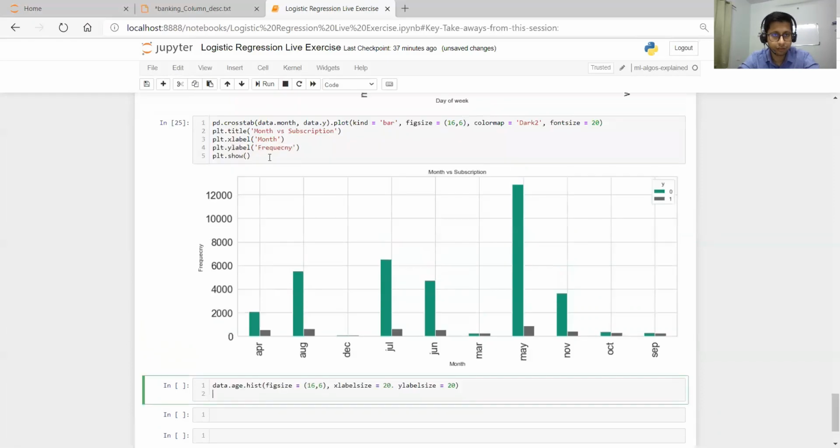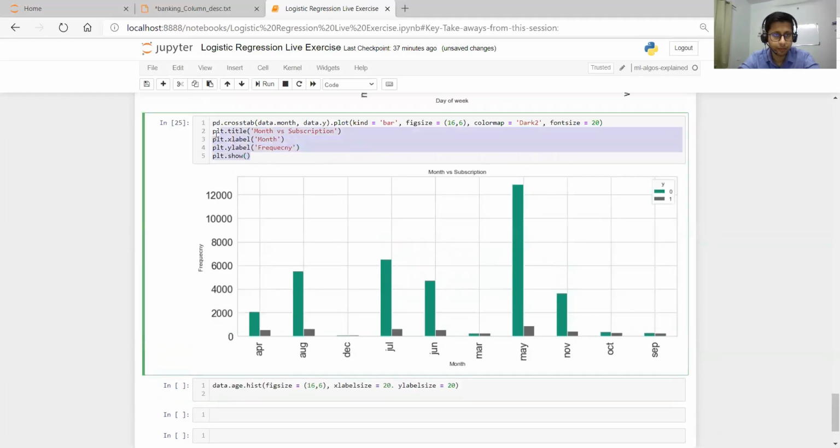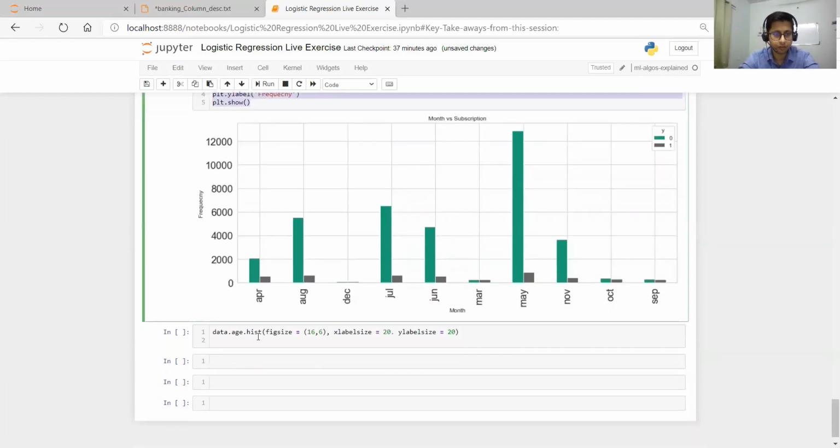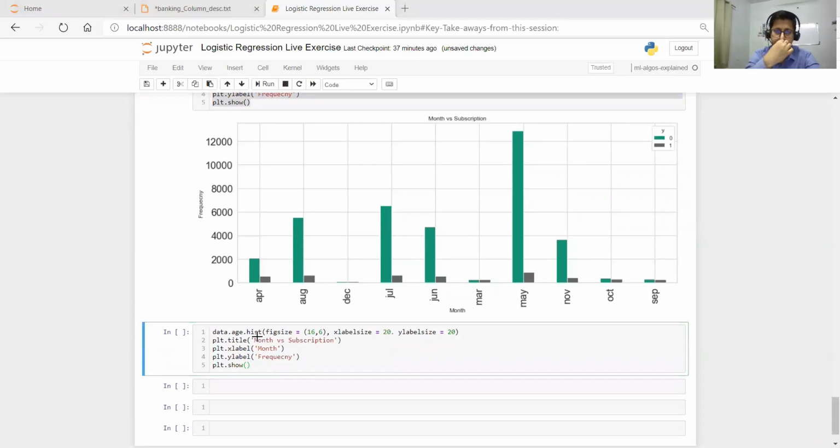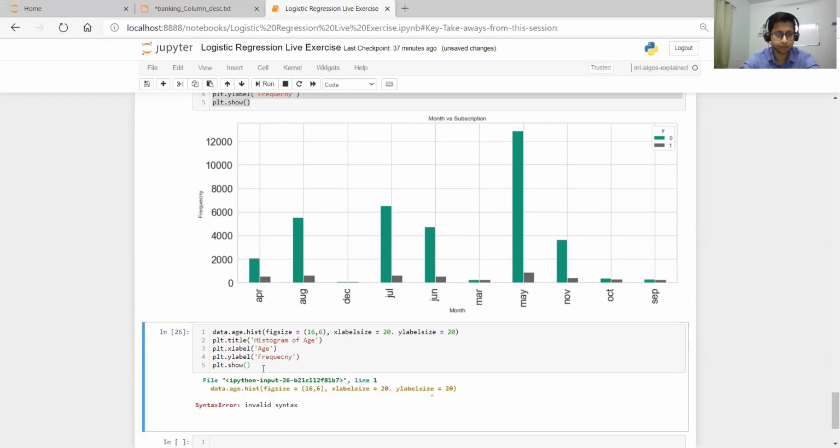Then we'll set the title. This is not the versus, but the histogram of age. And we have age on x, and of course y is frequency. Then let's run it. What is the problem here? The ylabel. Okay, there should be a comma here.